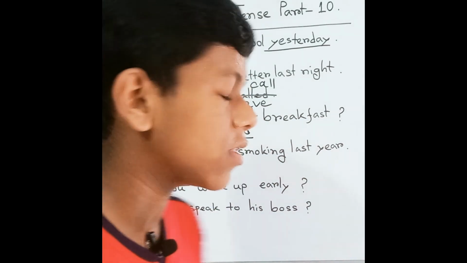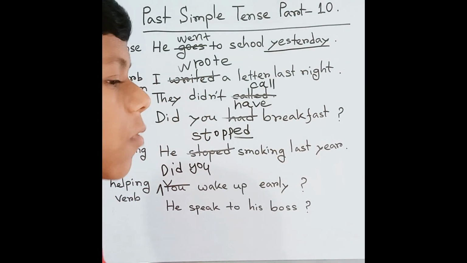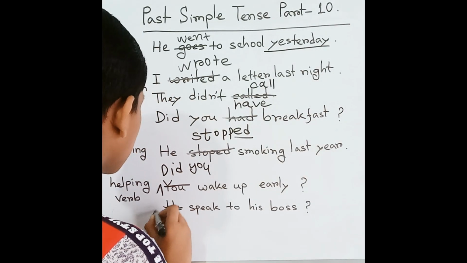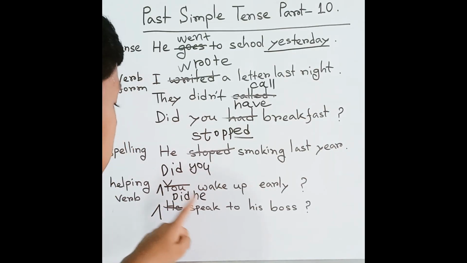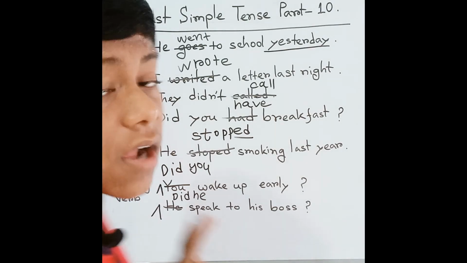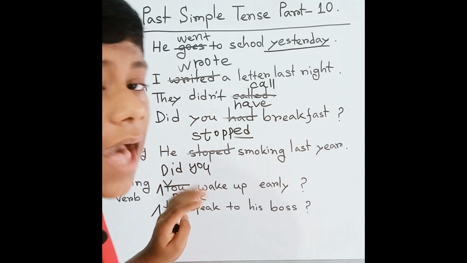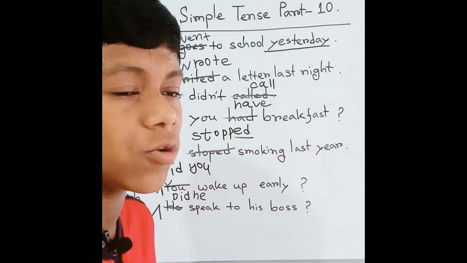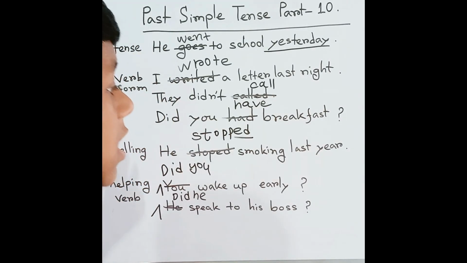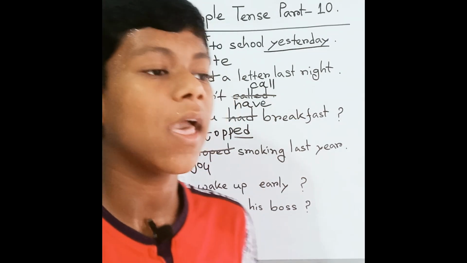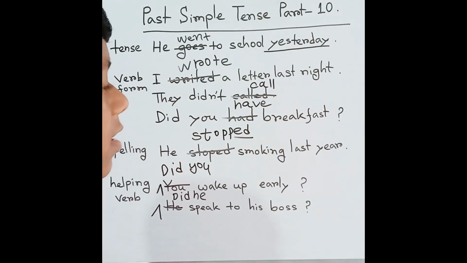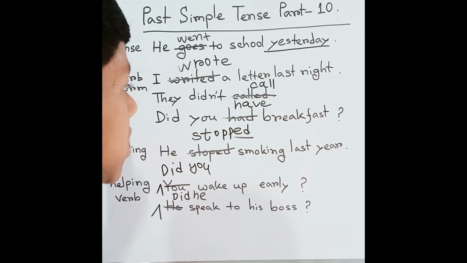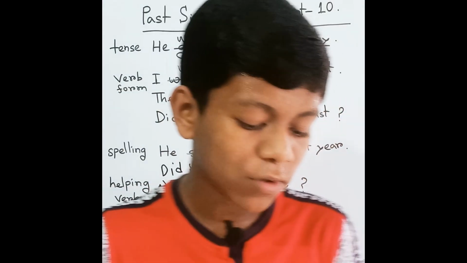Okay, you want to know the reason. Same here: he speak to his boss. What will it be? Yes, it will be "did." Did he speak to his boss? So these are the major mistakes about the past simple tense, which we have to remember, and we need to be careful. These are the main mistakes that students gradually make, and sometimes even elders suddenly make these types of mistakes. So we need to be careful about this.